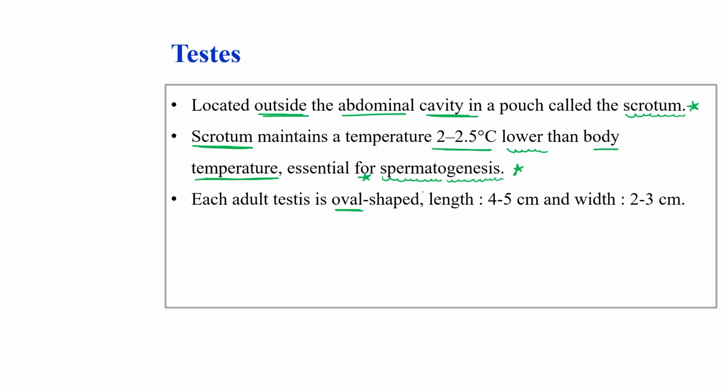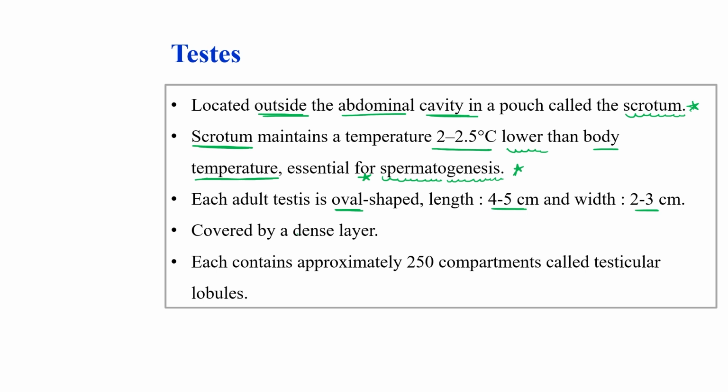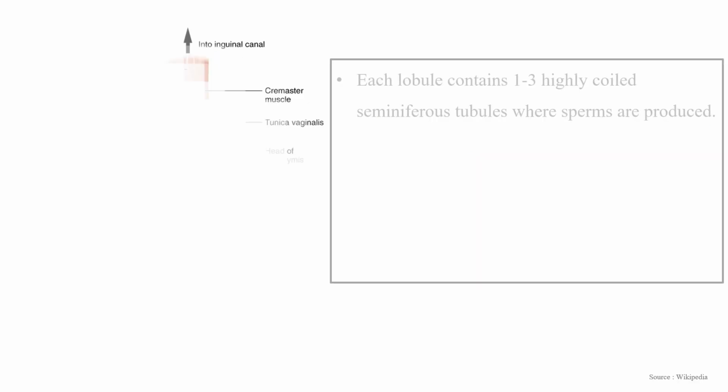Now, each adult testis is oval shaped, as we have just seen in the diagram, and is 4 to 5 centimeters long and 2 to 3 centimeters wide. The testis is covered by a dense layer, and each testis contains approximately 250 compartments called testicular lobules.